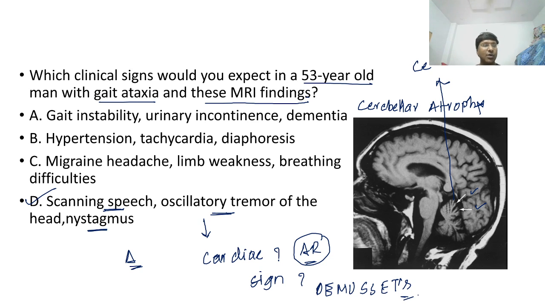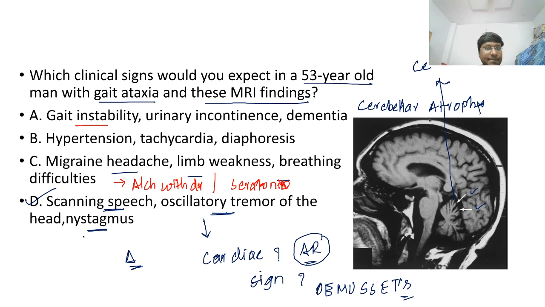All right. So now we will take up the other options. See, the presence of migraine headache, limb weakness, and breathing difficulties: where do you come across this? You will come across this in patients with alcohol withdrawal or in case of serotonin syndrome, right? Okay. Then you take the first one.